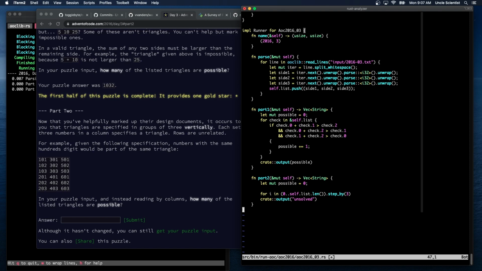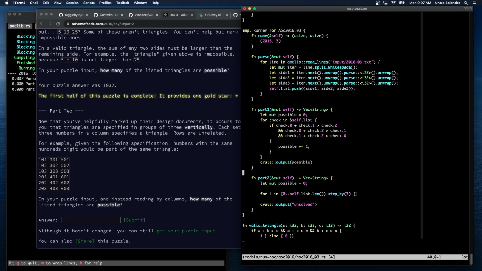And what I'll do is I'll just create a separate checker. valid_triangle, and these are all i32s. a: i32, b: i32, c: i32, and it returns a, oh, we're counting. So it's going to return a 0 or 1, because that way I can just add. If a plus b is greater than c, and a plus c is greater than b, and b plus c is greater than a, we're going to return 1, else 0.